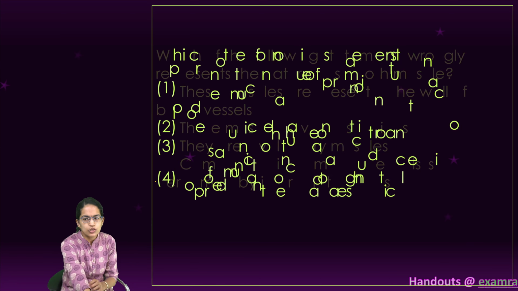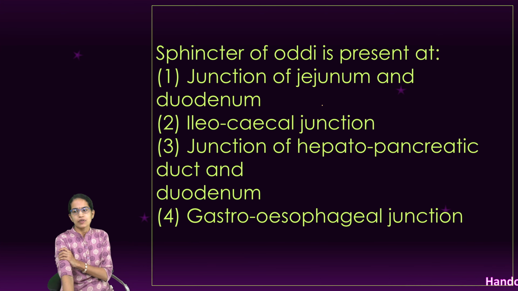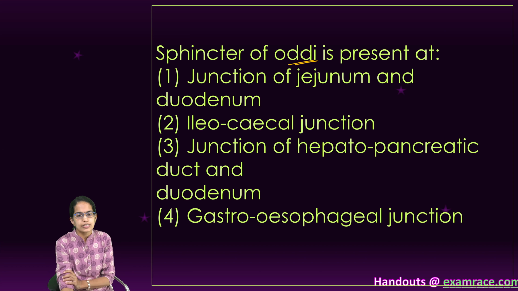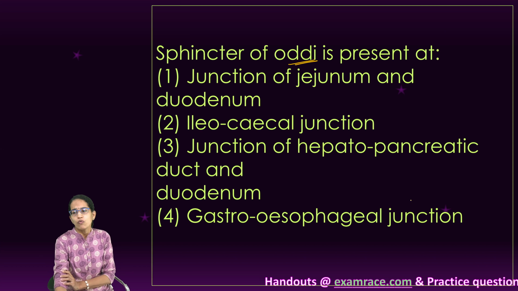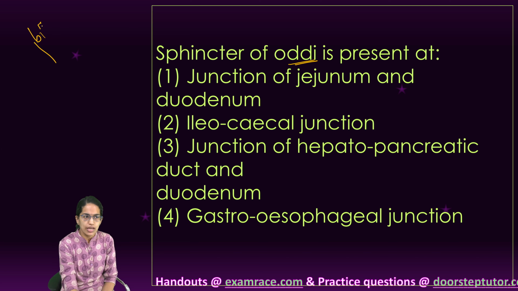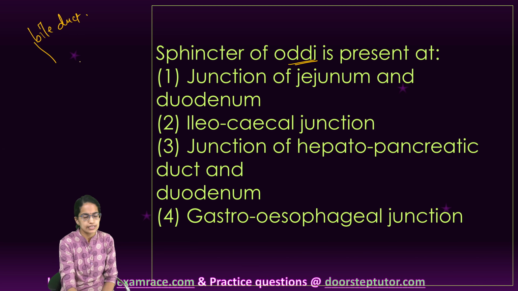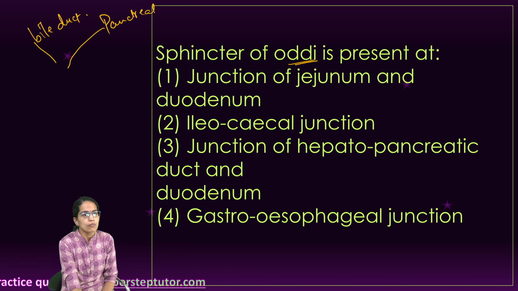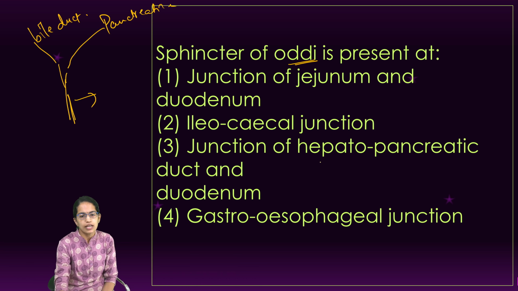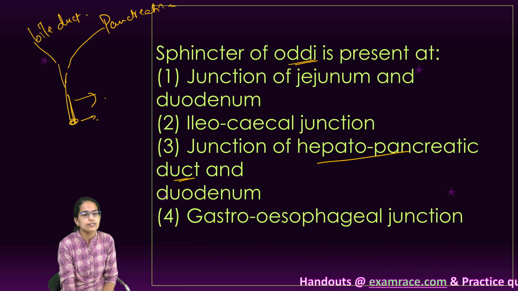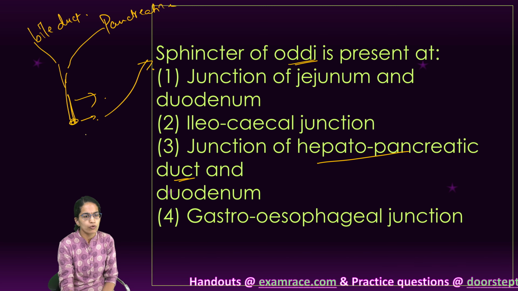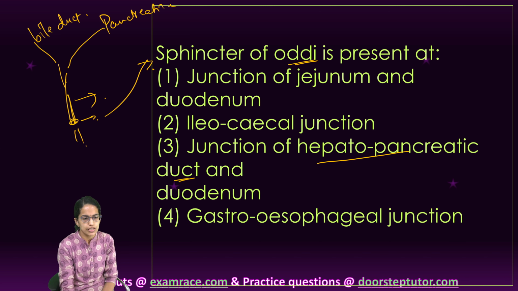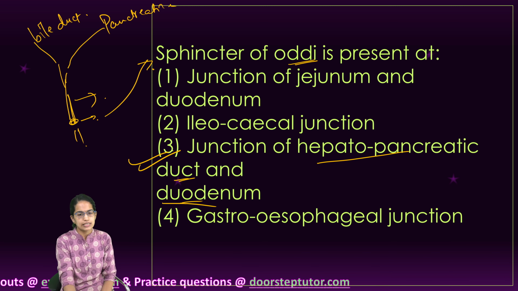Clear? The next question is regarding the sphincter of Oddi. Where is the sphincter of Oddi present? We have the bile duct. We have already done this in our class on the digestive system. We have the bile duct and the pancreatic duct. Both of these ducts join and drain into a common duct, the hepatopancreatic duct, and this duct is controlled by the sphincter of Oddi, which opens finally into the duodenum. So we have 3 as the right option.